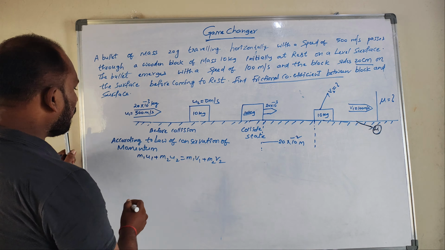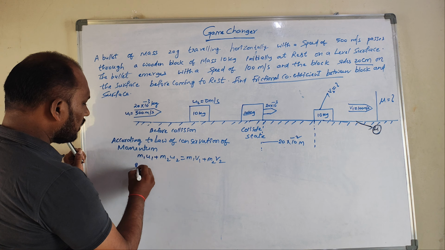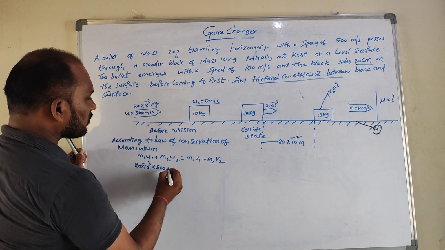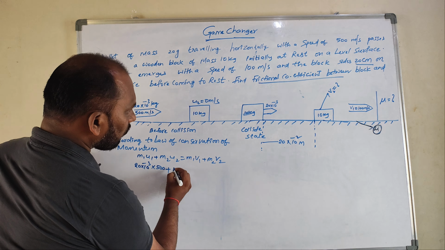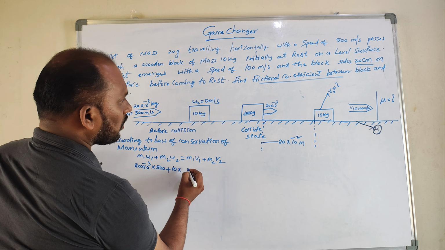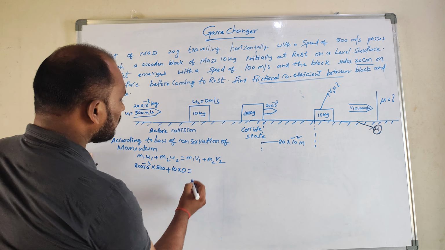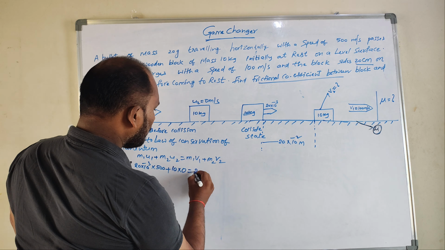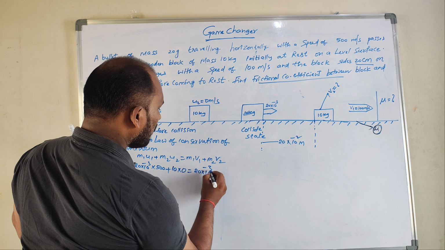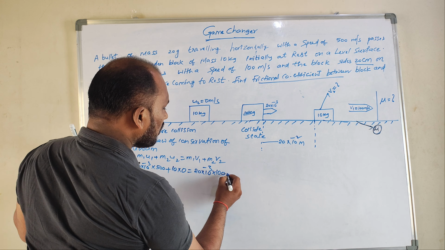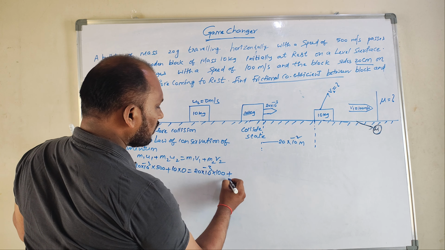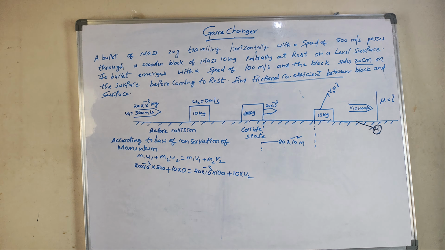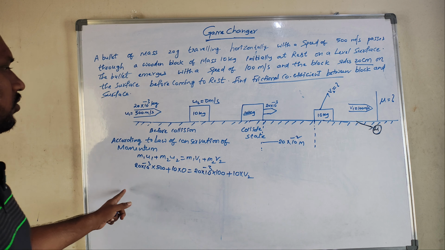So let's see, guys. Here m1 means what? 20 into 10 power minus 3. u1 means 500, plus m2 means 10 kg into mu2. The mu2 value becomes 0, why? Because it is at rest. m1 is 20 into 10 power minus 3, having a speed of 100 meter per second, plus m2 is 10 kg. We want to find out the v2 value. So that is my goal.